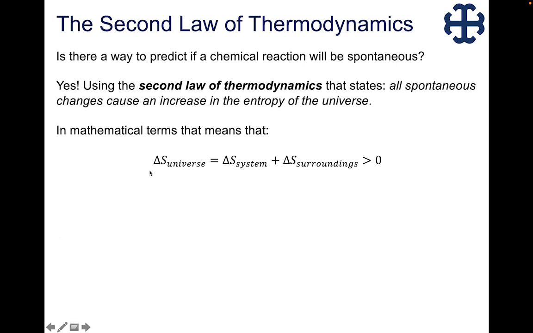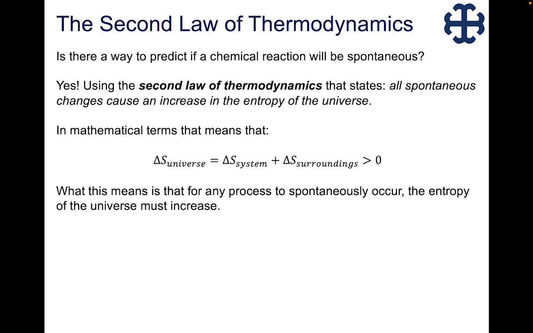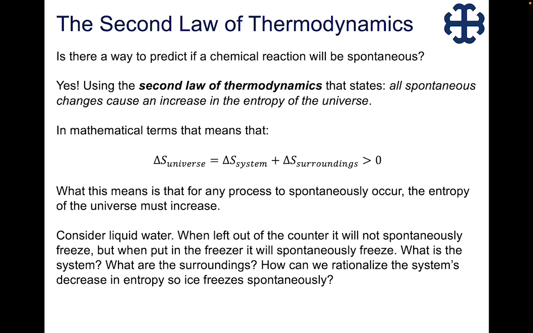So just a reminder, when we have this triangle, that is the Greek letter delta. It is a change in the entropy of the universe. It's going to be equal to the change in entropy of our system, and then we add that to the change in entropy of our surroundings, and basically the second law states that this has to be above 0. Okay? And so what that means is for any process to occur, we must increase that entropy. And so that means we need to consider, again, our system and our surroundings.